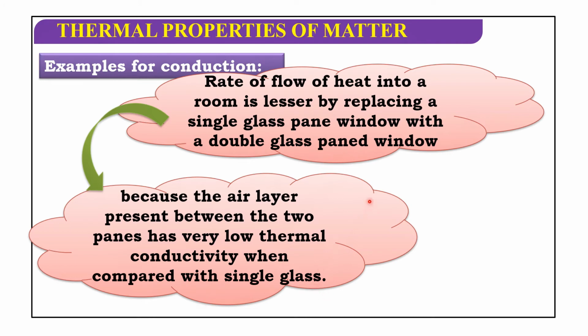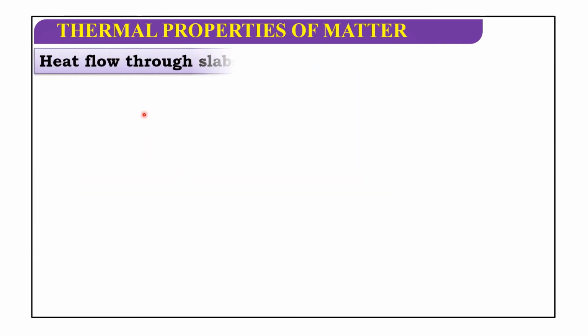So that's why we use a double glass paned window. Okay. Now we'll discuss heat flow through slabs in series.